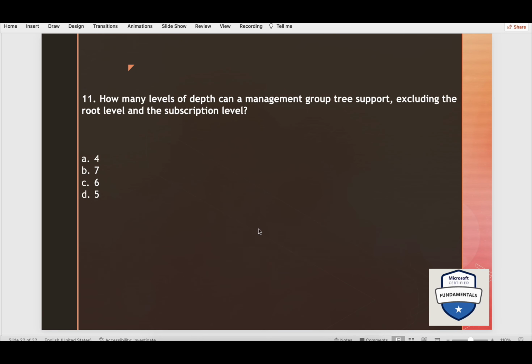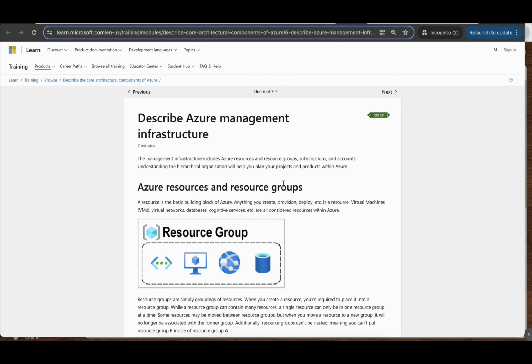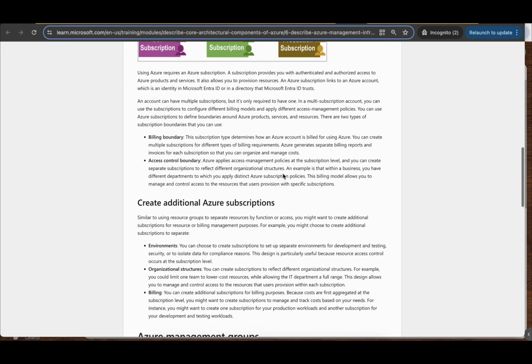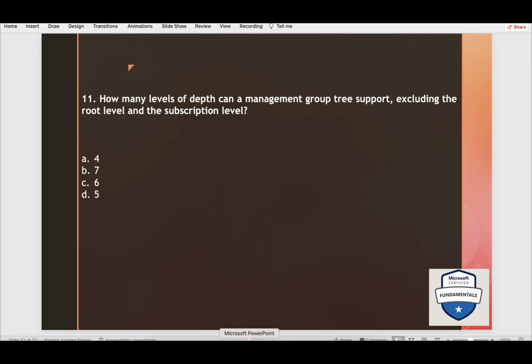How many levels of depth can a management group tree support, excluding the root level and the subscription level? Again, we'll come to this article, describe Azure management infrastructure. And if you go down here, important facts about management groups. 10,000 management groups can be supported in the single directory. A management group tree can support up to 6 levels of depth. This limit doesn't include the root level or the subscription level. Each management group and subscription can support only one parent. Okay, so this is very important. So 6 is the answer.